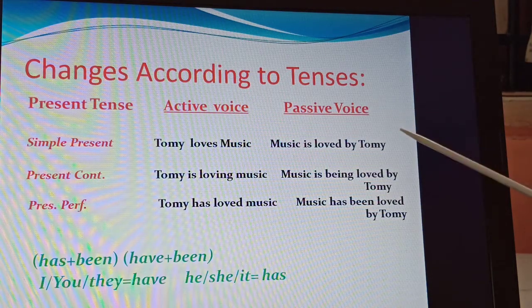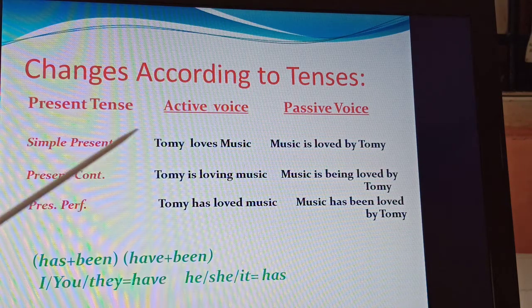Here is the one I was telling you in the last video, useful for learning your tenses. First, let us go with the present tense. As we know, each tense is further divided into 4 parts: simple present, present continuous, present perfect, and present perfect continuous. However, the 4th part, present perfect continuous, we do not change from active to passive voice. First, let us see simple present.